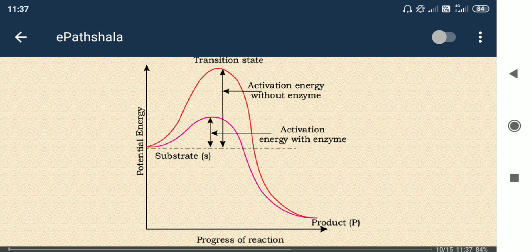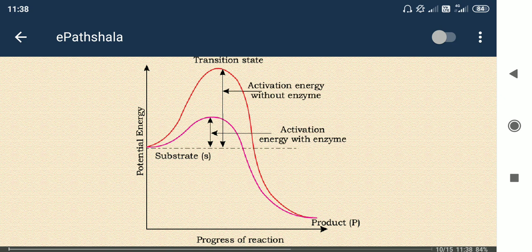Potential energy means the substrate's potential energy. The substrate has a specific energy. What type of energy could it be? It is the energy inside the substrate molecule. This is a chemical compound, meaning molecules, and molecules mean atoms. So many atoms and ions are there, maybe in ion form or atom form.